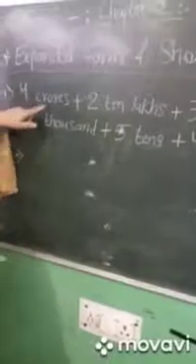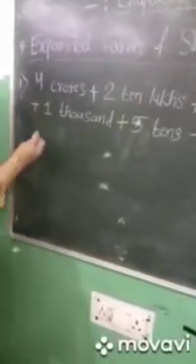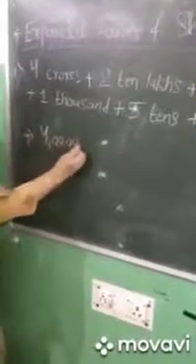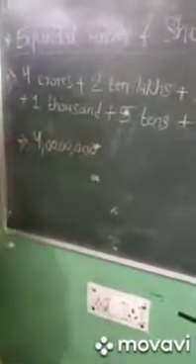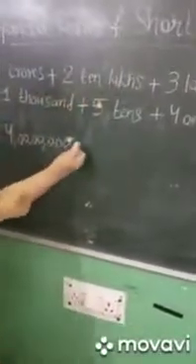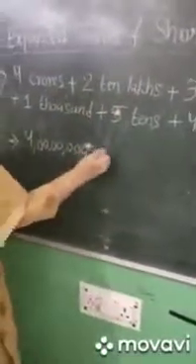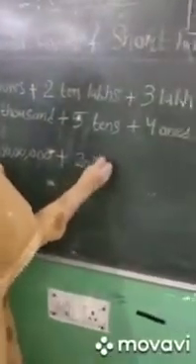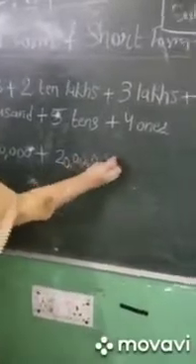Like this. This is 4 crore. How to write 4 crore? This is 4 crore. You can write this. How to write 20 lakh? That is 20 lakh. Fine.